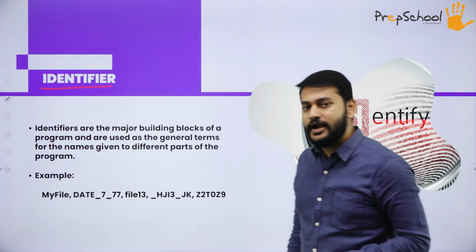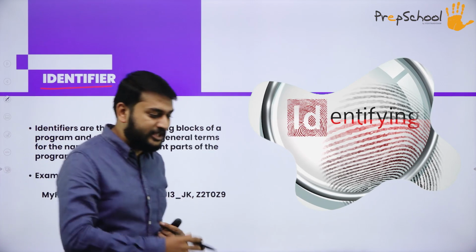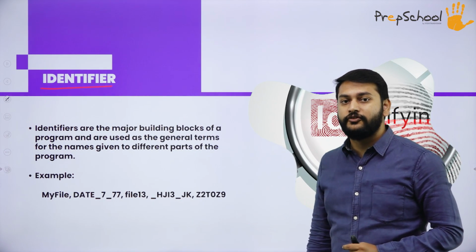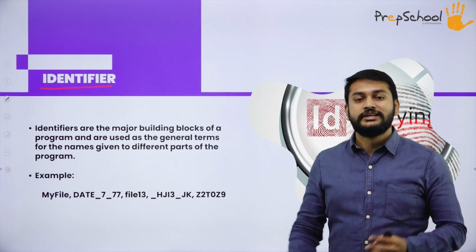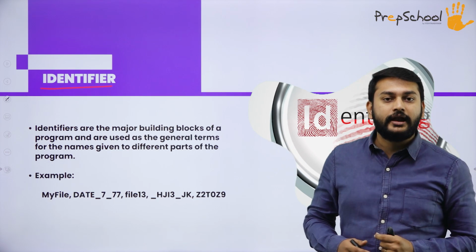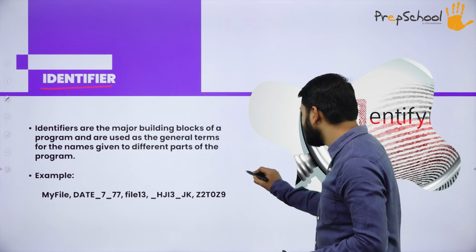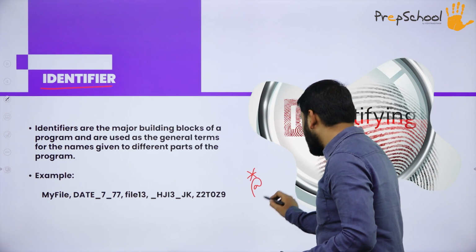The second point that I should remember whenever I am creating an identifier: you are not supposed to use special characters. So what are the special characters, sir? It can be star, it can be @, it can be slash.